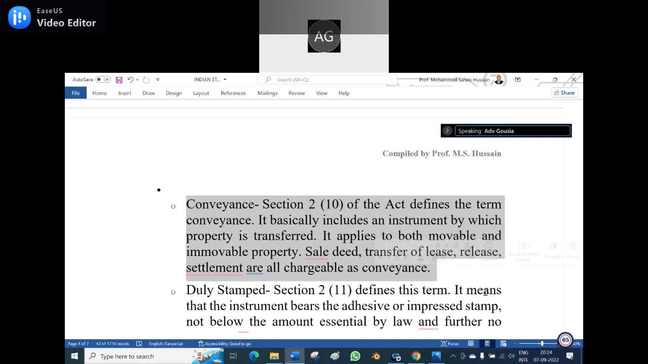Yes, when you transfer the instrument where the rights are transferred, the rights are extinguished, and interest is transferred, at that instance you have to use the conveyance. The wording they use to transfer a particular thing is called conveyance. For example, sale deed, transfer, lease, release, settlement, even the gift deed also. Am I right? Say yes. Even the gift deed also.